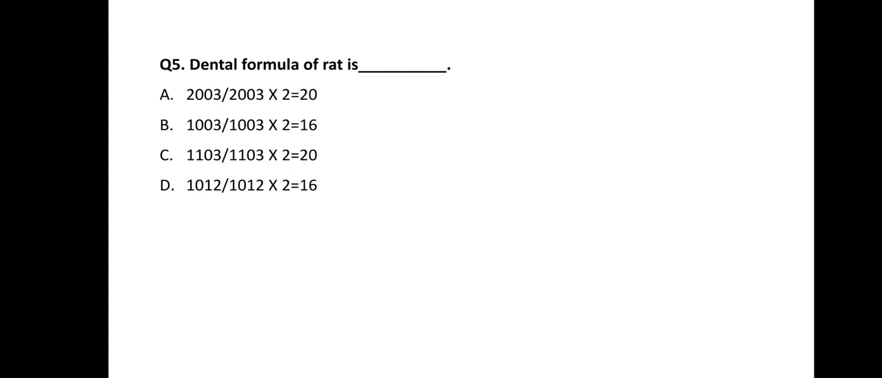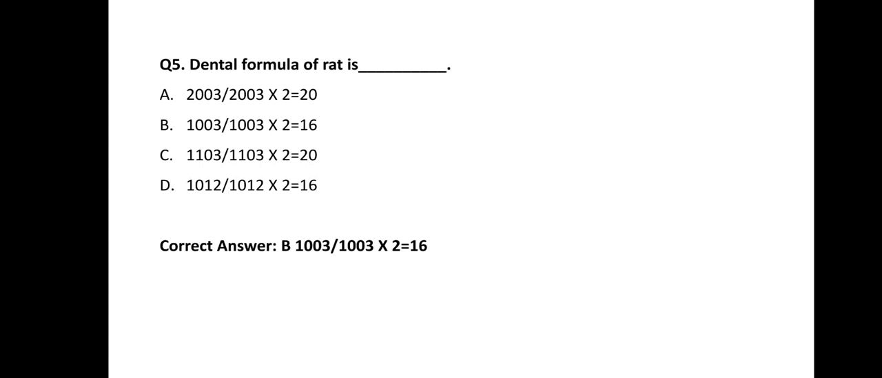Okay, so in one part, 2 incisors present, 0 canine, 0 premolar, 3 molars. So likewise all these dental formulas are assigned. So the correct answer of this question is option B. Means in rat 1 incisor, 0 canine, no any canine is present, no any premolar is there. So that's why 1 0 0 3 in one part.